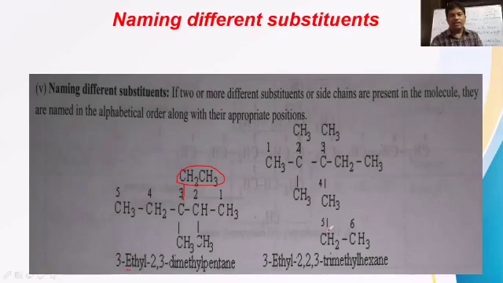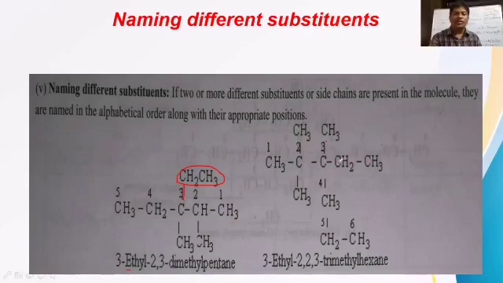In the next given structure, we take 1, 2, 3, 4, 5, 6 carbons as the parent chain, the longest chain. On the second carbon, how many methyl groups are there? 2 methyl. On the third carbon also 1 methyl is there. So methyl groups are present at 2, 2 and 3. And on the third carbon there is also an ethyl group, CH2 CH3.